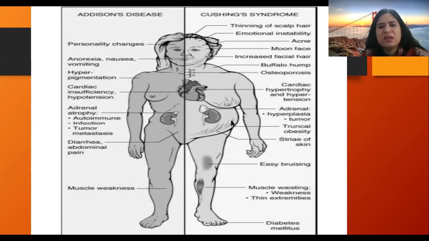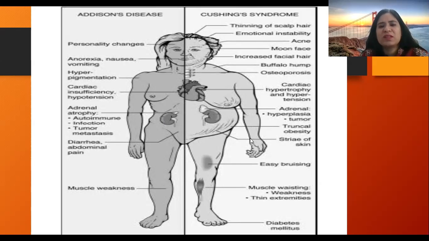Truncal obesity is seen in Cushing syndrome, and thinning of arms and legs is seen. Centripetal obesity, that is increased amounts of fat in the visceral area but decreased amounts of fat in the extremities, is typical of Cushing syndrome along with the moon facies, but not so in case of Addison's disease. There might be thinning due to dehydration, diarrhea, nausea, and vomiting. So there might be weight loss in Addison's disease and weight gain in Cushing syndrome.